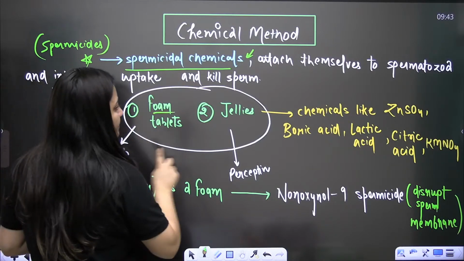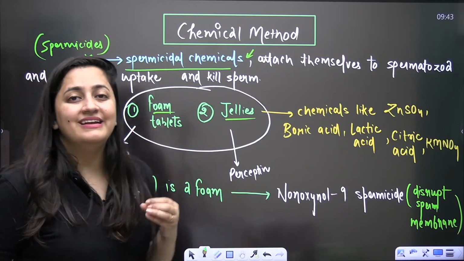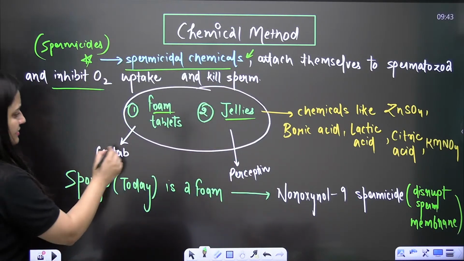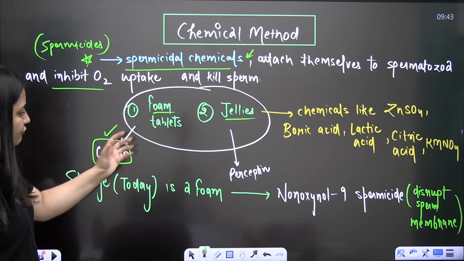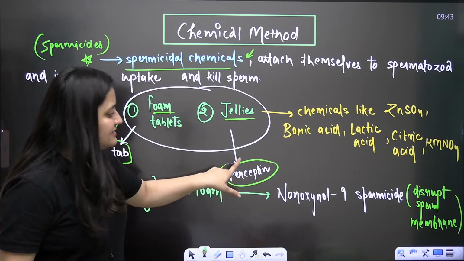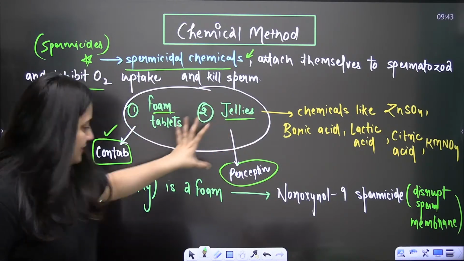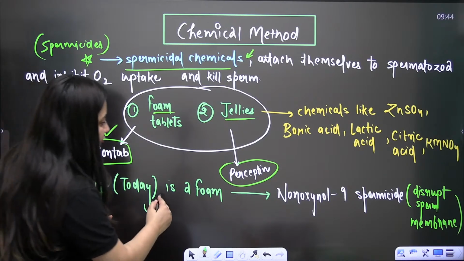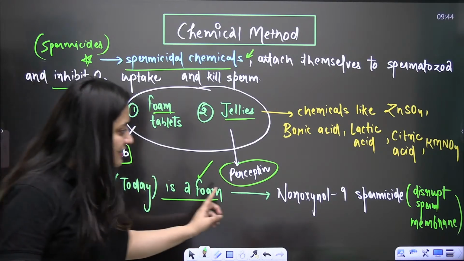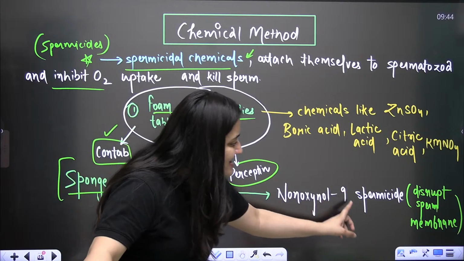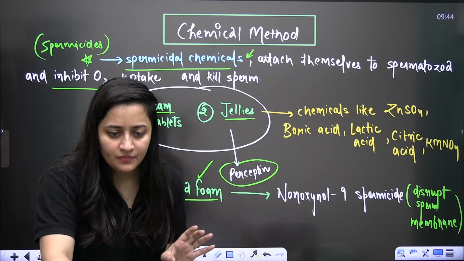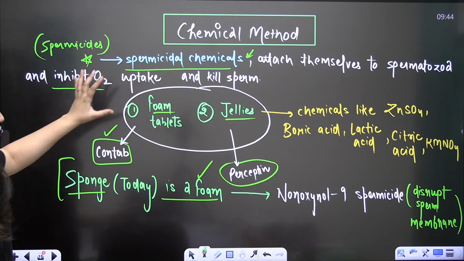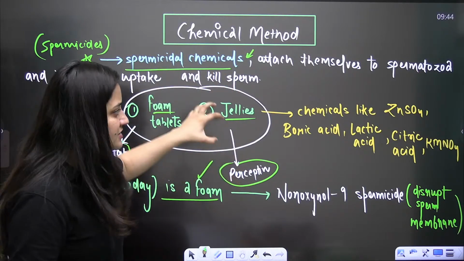Here you have foam tablets, jellies, and some other creams are also there. Here I have mentioned some brand names. For foam tablets, Contrap, and among jellies, Preceptin is there. Sponge is given in NCERT, and today it is a foam tablet. It contains the chemical nonoxynol-9, which is a spermicide. So here we are talking about foam tablets and jellies, which have spermicidal agents that are going to kill the sperm.